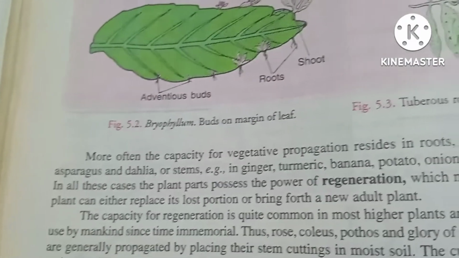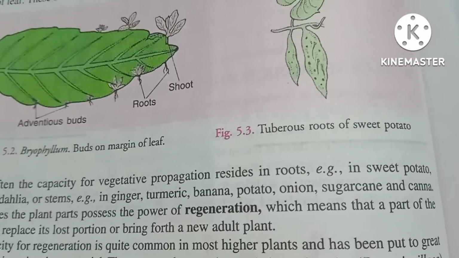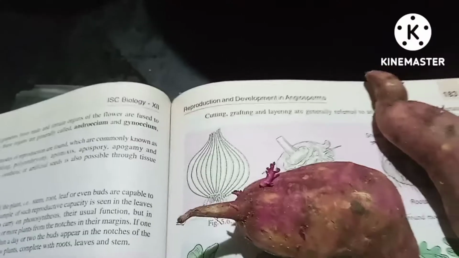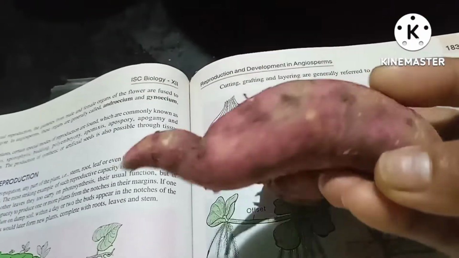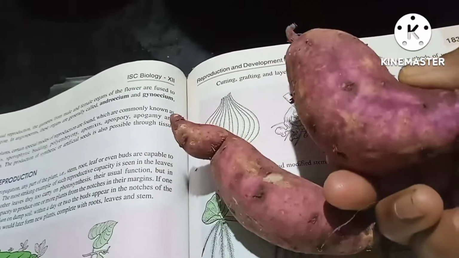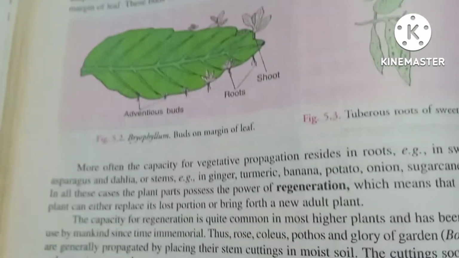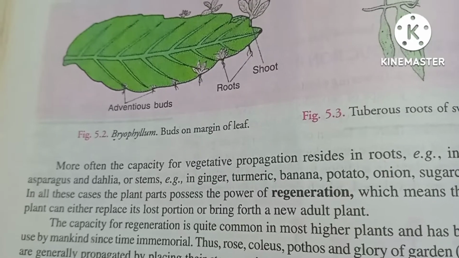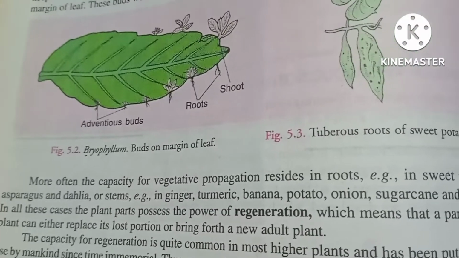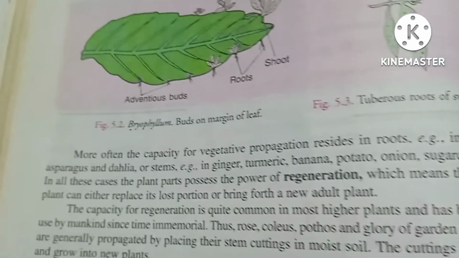More often, the capacity of vegetative propagation resides in roots, for example in sweet potato. Asparagus and dahlia are also roots. In stems, examples are ginger, turmeric, banana, potato, onion, sugarcane, and canna.